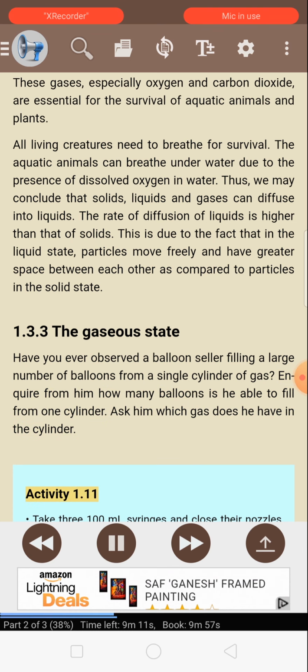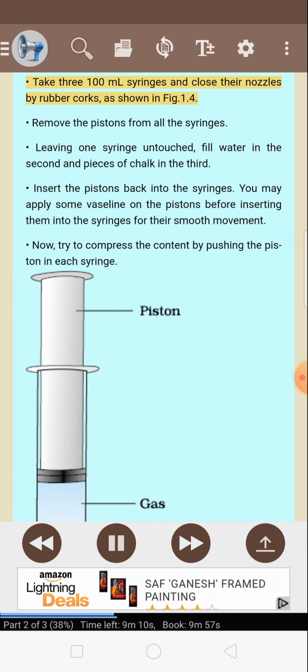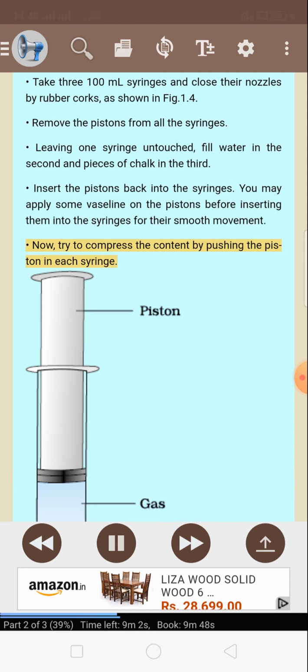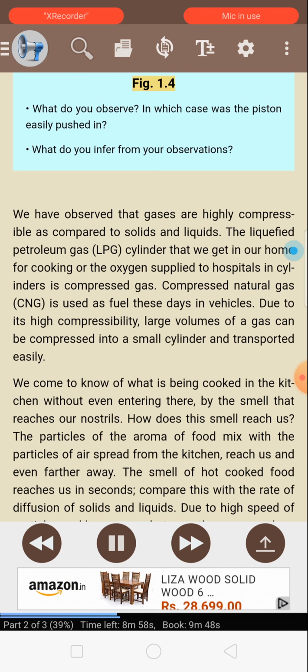Activity 1.11. Take 3 100 milliliter syringes and close their nozzles by rubber corks, as shown in Fig. 1.4. Remove the pistons from all the syringes. Leaving one syringe untouched, fill water in the second and pieces of chalk in the third. Insert the pistons back into the syringes. You may apply some Vaseline on the pistons before inserting them into the syringes for smooth movement. Now, try to compress the content by pushing the piston in each syringe. Figure 1.4. What do you observe? In which case was the piston easily pushed in? What do you infer from your observations?